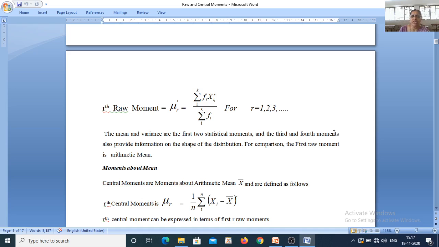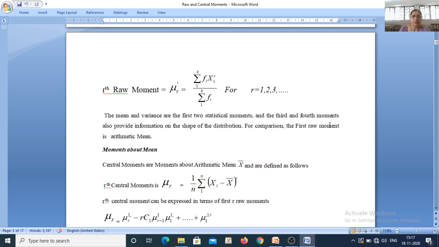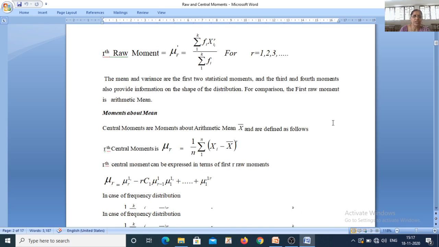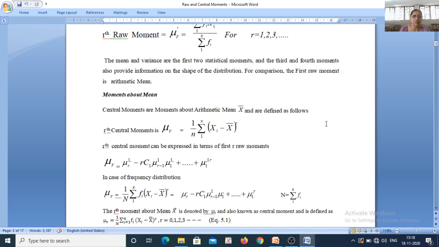So whatever data we have, we computed it considering 0 as a center. Now if we compute moments about the arithmetic mean x bar, those are called central moments. Because the arithmetic mean has special importance in statistics, we compute the central moment as the moment about x bar.